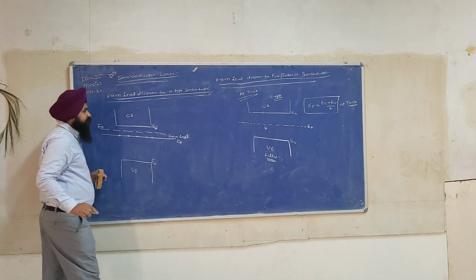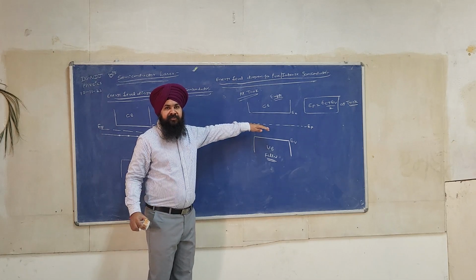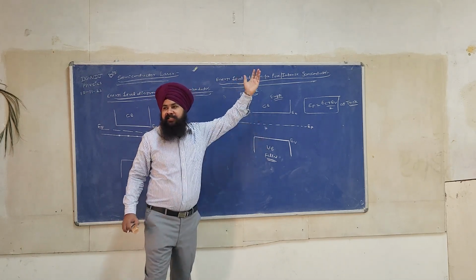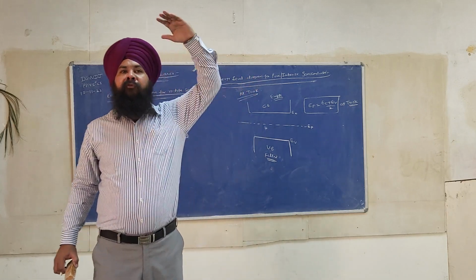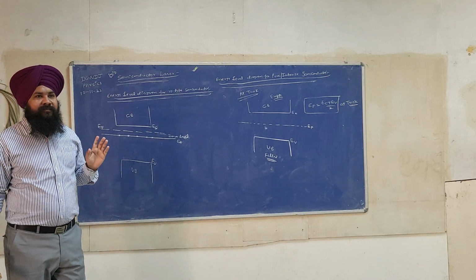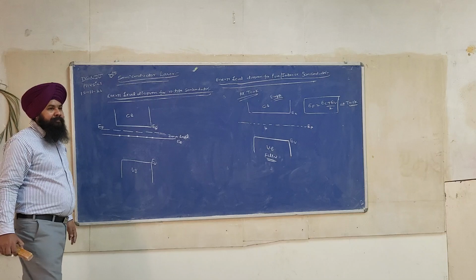For the n-type, it means the position of the Fermi level shifts. The Fermi level shifts upward for the n-type semiconductor. Any doubt? Okay. Can you make an energy level diagram for p-type semiconductor?